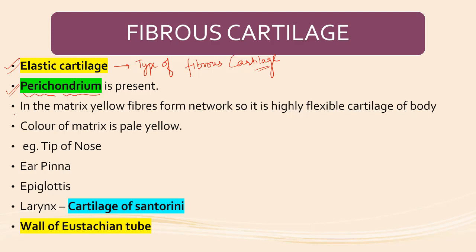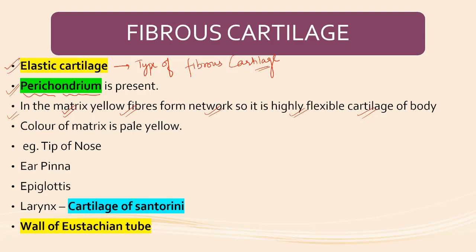The perichondrium is present. Understood? Next, in the matrix of elastic cartilage, yellow fibers form a network. So it is highly flexible cartilage, because in the matrix the yellow fibers are present. That's why these fibers make the elastic cartilage very flexible.